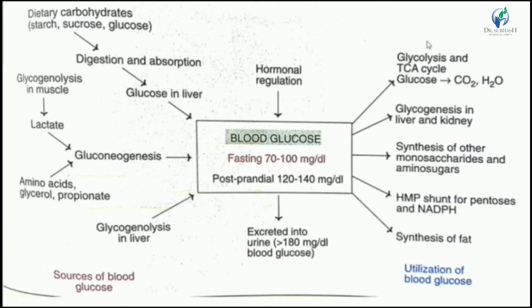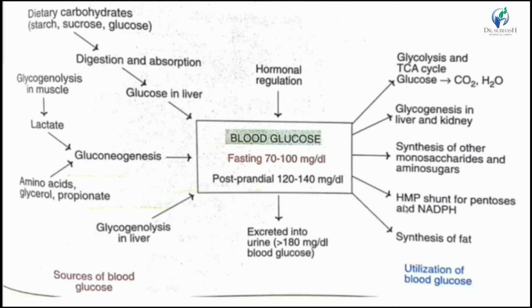Then, in utilization, the blood glucose is used for energy production in glycolysis and the TCA cycle, and in glycogenesis, that means glycogen synthesis, and synthesis of other monosaccharide molecules as well as amino sugars.